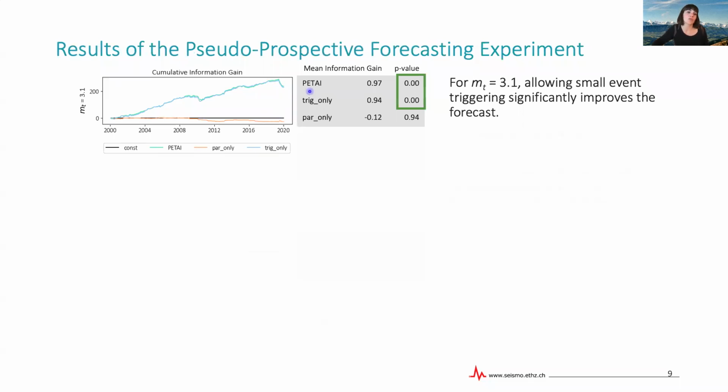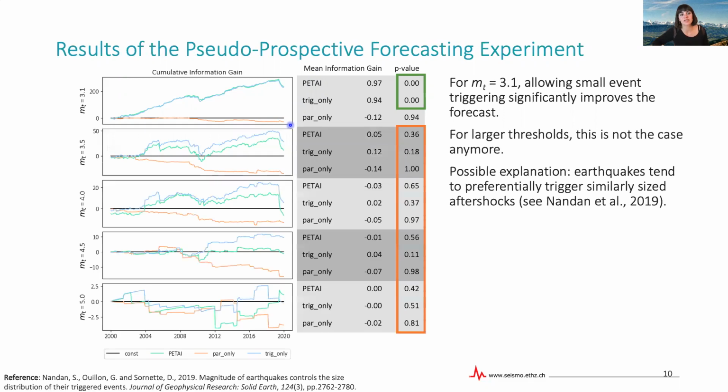And we see that both the full model with both ingredients and the triggering only model clearly outperform the null model, while the parameter only model does not outperform the null model. And this suggests that the main driver of this improvement is actually the inclusion of small magnitude events in the simulations. Now, if we then increase the target magnitude threshold, and we now want to correctly forecast the number of magnitude 3.5 or above, or 4 or 4.5 or 5 earthquakes, we see that none of the models outperform each other anymore.